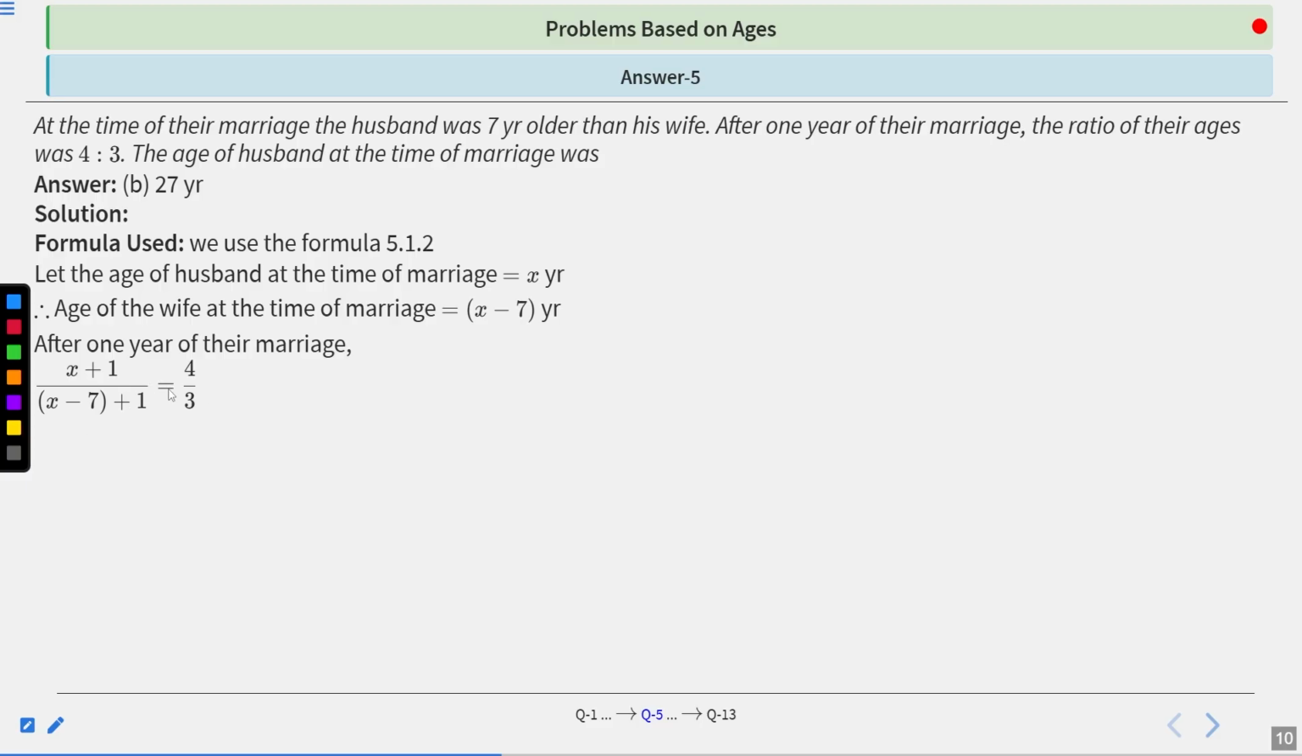So we cross multiply. We get 3 into (X plus 1) equals 4 into (X minus 7 plus 1), so that is X minus 6. When we calculate, we get 3X plus 3 equals 4X minus 24. So we get X equals 27. B is the correct answer. Next one.